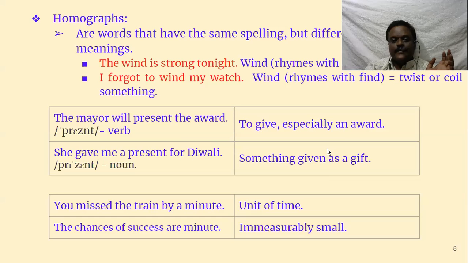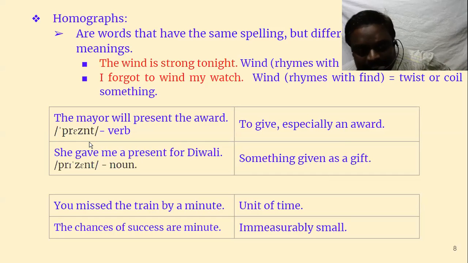See here. The mayor will present the award. She gave me a present for Diwali. See here the pronunciation. The first one is a verb and the second one is a noun. Spelling is same, present, present, but the pronunciation is different. Meaning is also different. But here, the pronunciation differs very slightly.